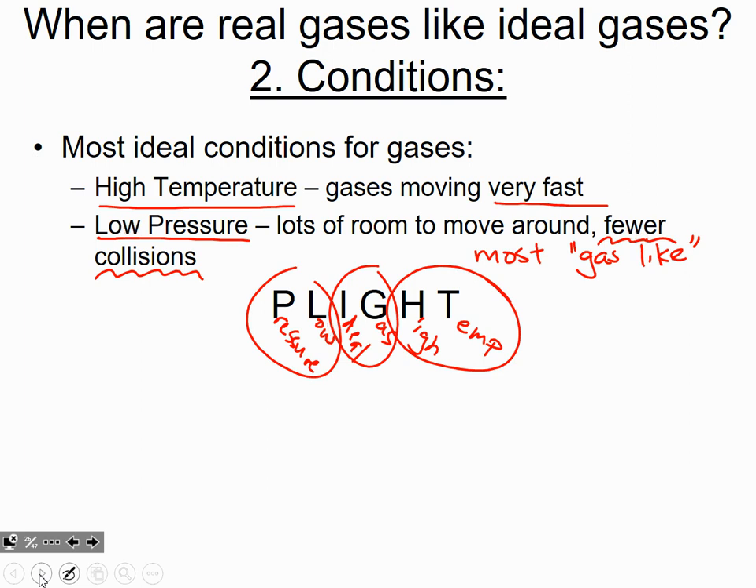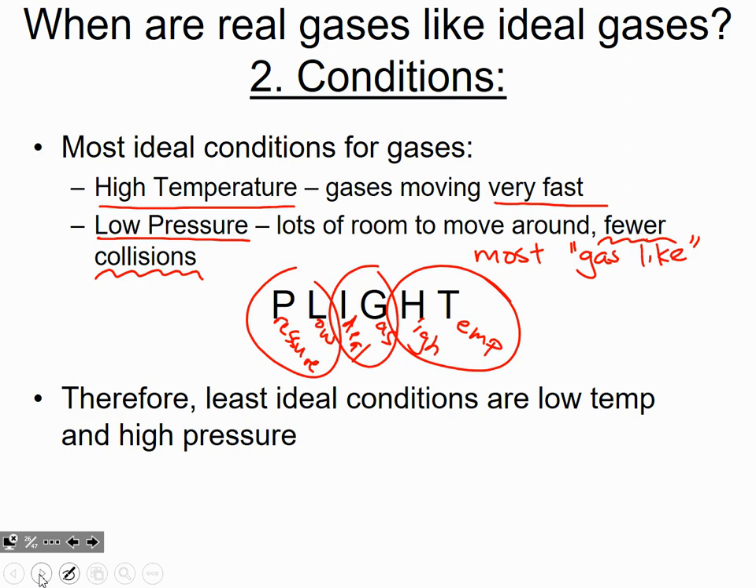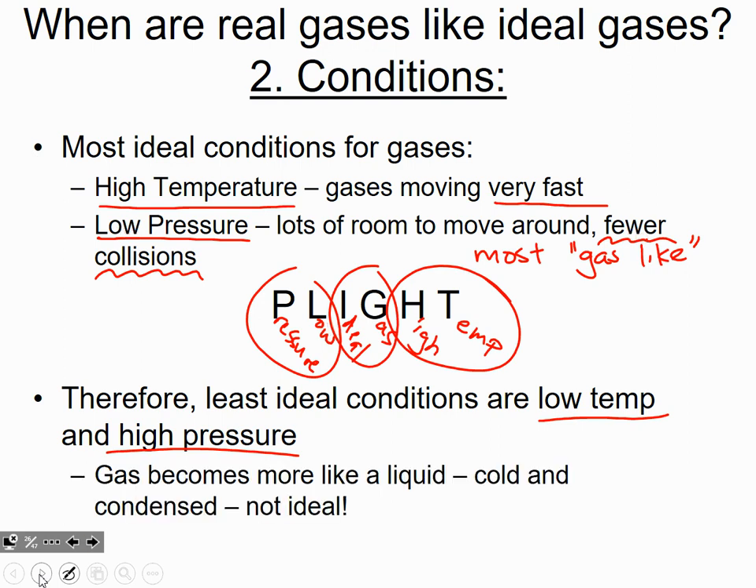Now, this high temp, low pressure thing means that our least ideal conditions are low temperatures and high pressures. So these are the conditions under which a gas will behave least like an ideal gas. And this should make sense because you think about it. Low temperature, it's cold, and high pressure, it's compressed. Right? The gas is very compressed. It's high pressure. It's hitting a lot of other particles very, very frequently.